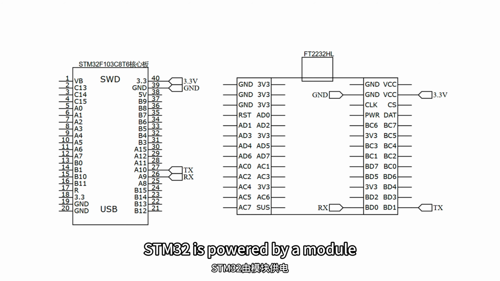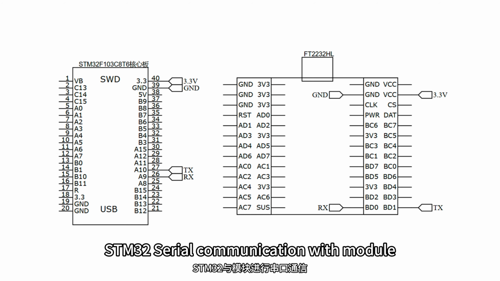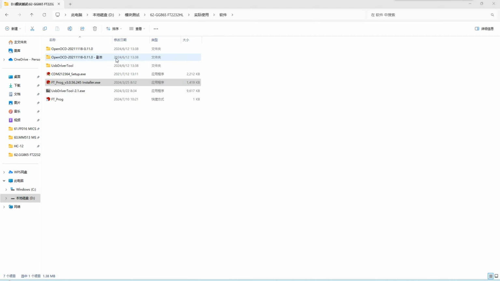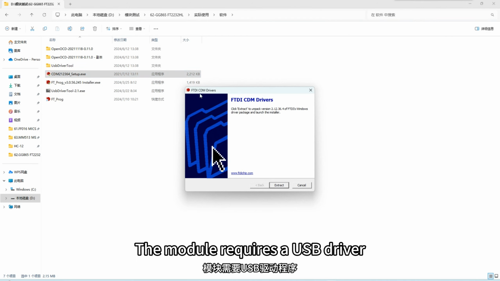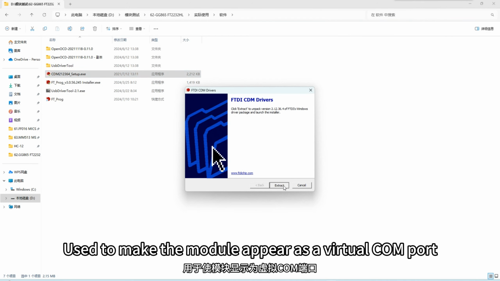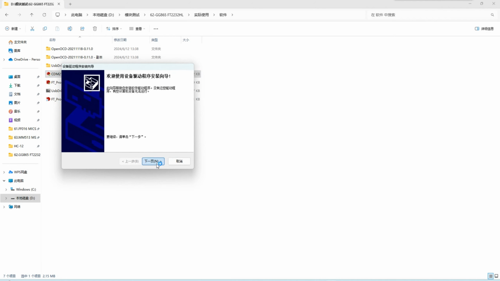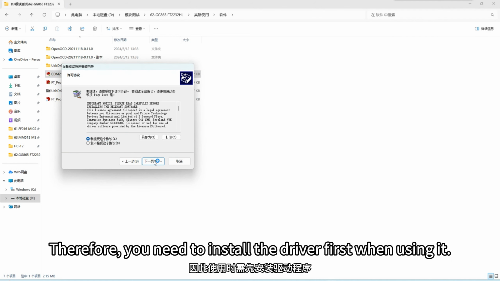STM32 is powered by a module. STM32 to serial communication with module. Module configuration. The module requires a USB driver, used to make the module appear as a virtual COM port. Therefore, you need to install the driver first when using it.